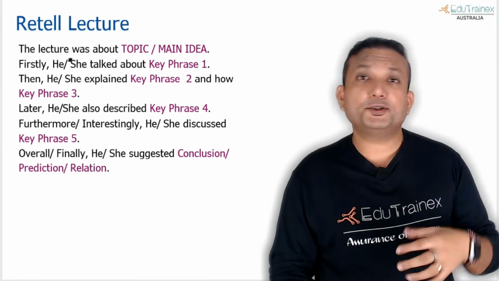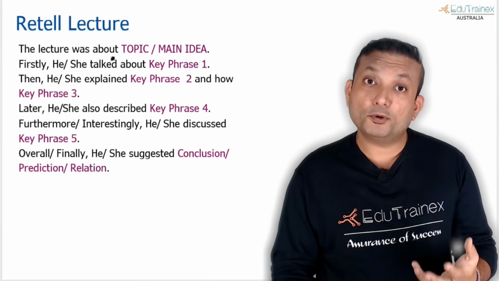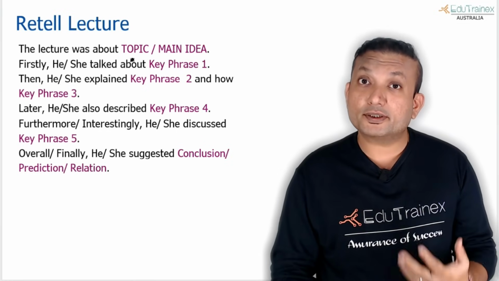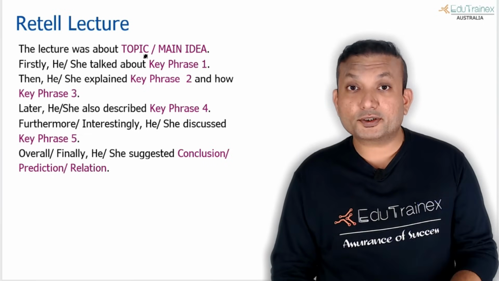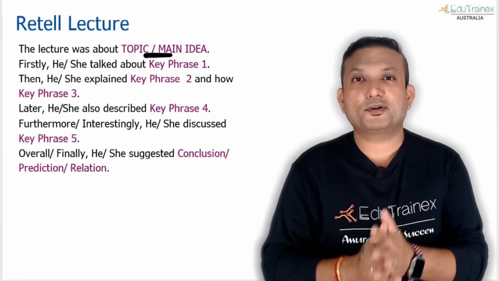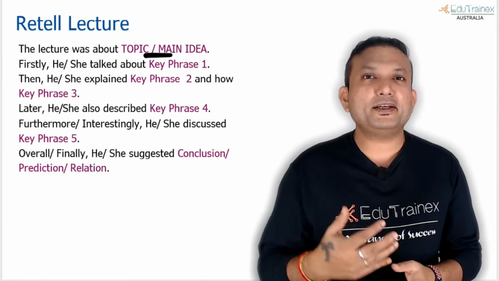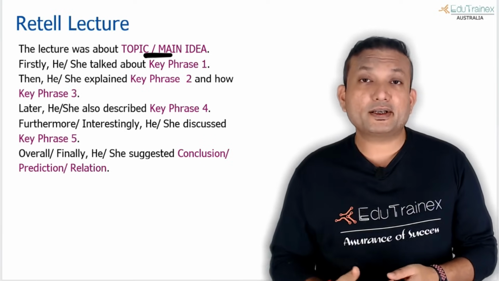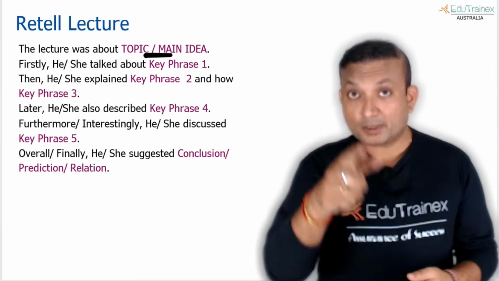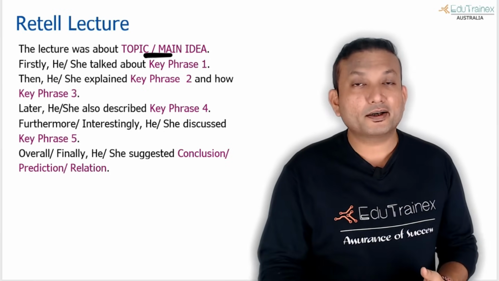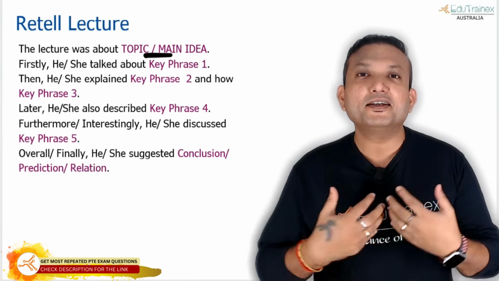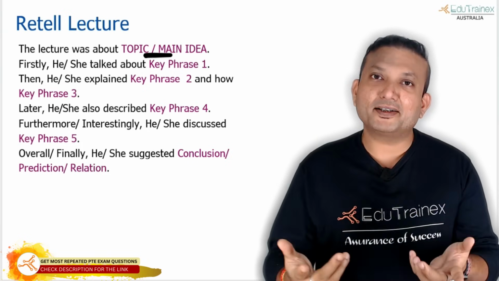So we have been telling you for a long time that you have to make your template or the structure in such a way that half or less than half is the template or the structure, and the remaining is coming out of your mouth. So mainly it is fluency for describe image and retell lecture. You have to be fluent. But what I want to tell you is that accuracy is not marked, grammar is not marked. What you are saying just needs to be fluent and clearly understandable.